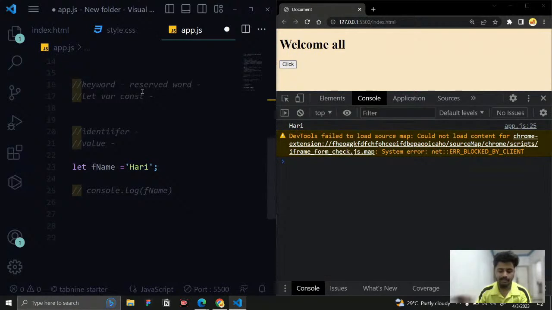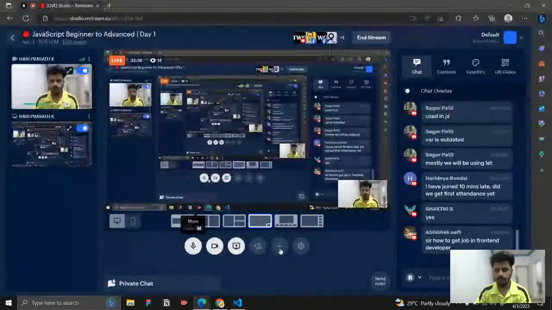Okay, so right now we created a variable, we linked our app with the index.html, and we logged it here. So I think that is clear.